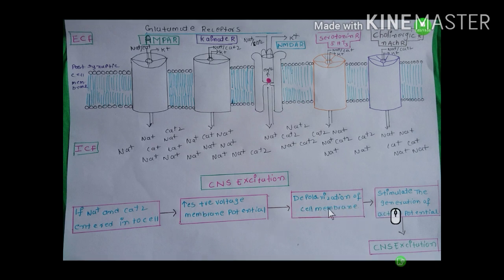It leads to depolarization of the cell membrane. This depolarization stimulates the generation of an action potential. So neurotransmitters are released into the synaptic cleft. Signals are transmitted continuously from nerve to muscle. It leads to uncontrollable muscle contractions in body parts. These uncontrollable muscle contractions are very dangerous. If these uncontrollable contractions occur in the diaphragm, breathing can stop also.